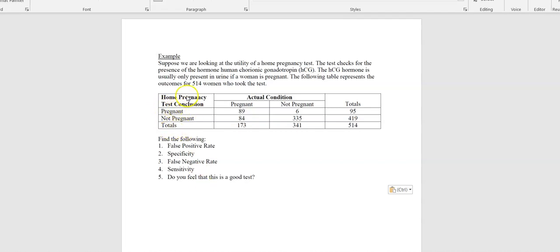All right, so the number of people who test as pregnant but aren't really pregnant. Now let's notice right here, home pregnancy conclusion. Here are the people who tested as pregnant. If we go across, 6 of them were actually not pregnant. So the top of our false positive is a 6. And we want to put that over the number of people who are not pregnant. Now, if we look at actual condition, here's the people who are not pregnant. There are 341 women who are not pregnant.